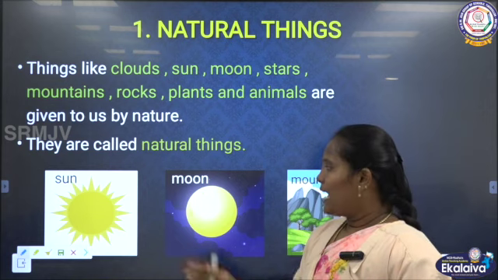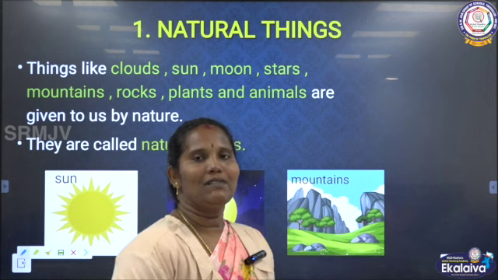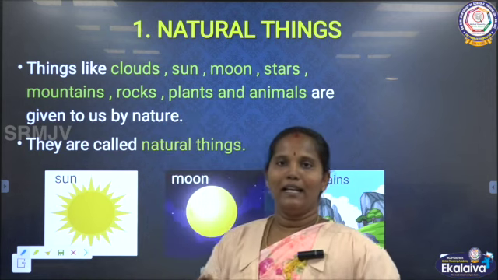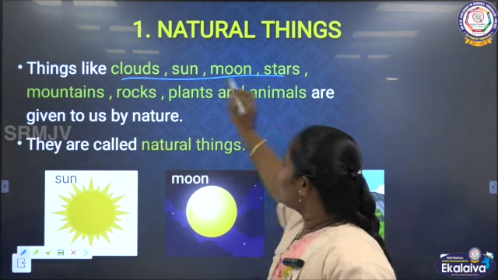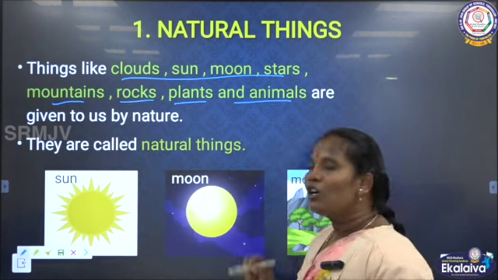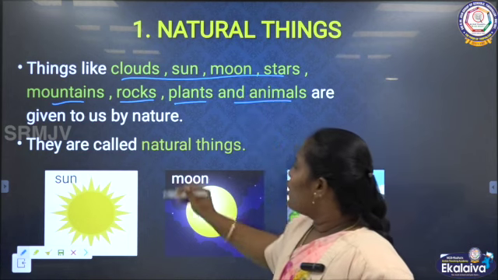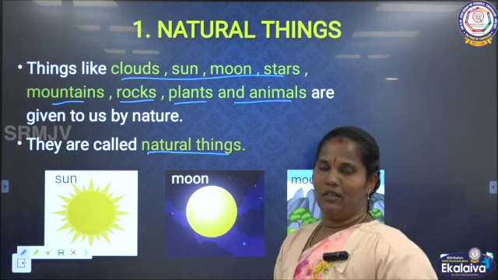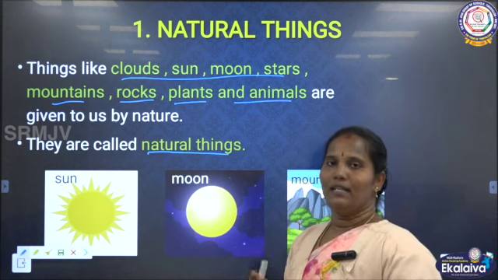As well as the moon, and mountains, we cannot make the same thing one more time. So this is called natural. For example, things like clouds, sun, moon, stars, mountains, rocks, plants and animals can also be given as examples of natural things. They are called natural because they are made by nature. Anyone cannot make the same thing as it is on their own. So it is a natural thing.